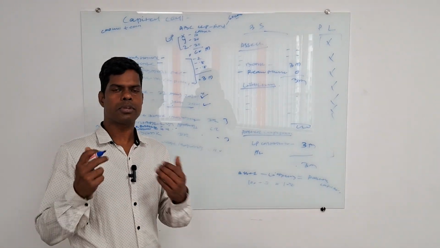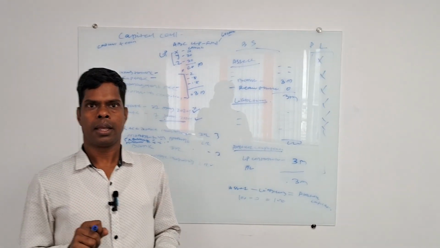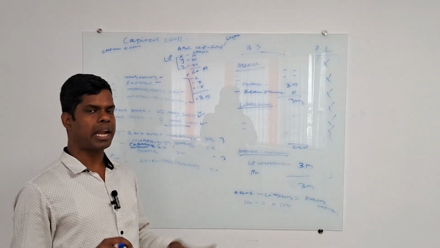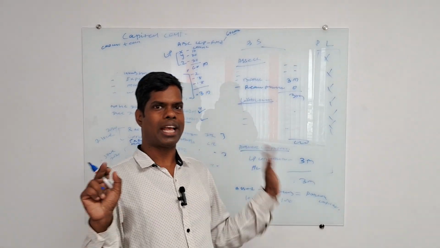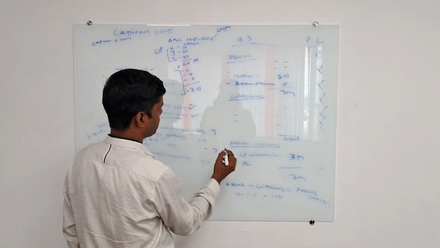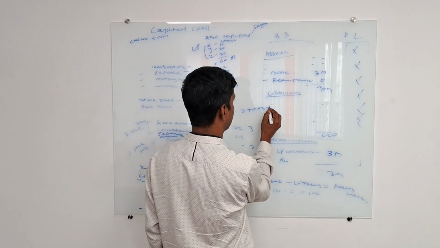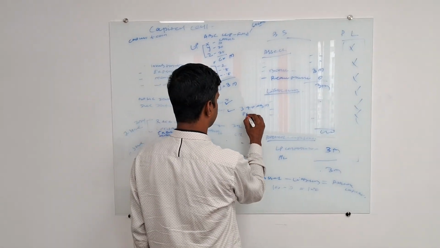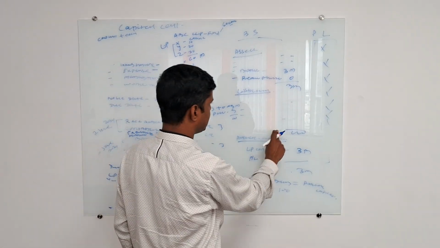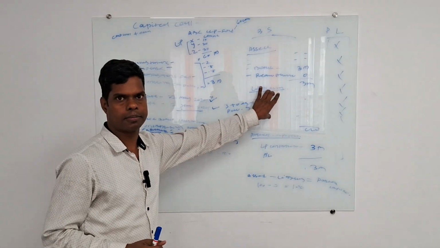There is a formula: asset minus liability is equal to partner capital. If asset minus liability equals partner capital, the balance sheet ties up, and the difference is zero. Now, how many assets do you have? You have assets of, for example, 3 million. There is no liability, so total asset minus liability is 3 million. Now partner capital is how much? 3 million, so the difference is 0. Now you can find that your balance sheet is tallied and correct.